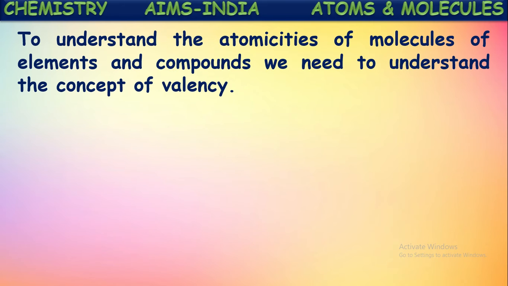To understand the atomicities of the molecules of elements and compounds, we need to understand the concept of valency. What is the atomicity of each and every element? If we know about valency, then we can understand atomicity a little more clearly. Why is the atomicity of some elements 2, for some it is 1, and for some other elements it is 4? To understand this, first let us know about the valency of these elements. Let us see the concept of valency.